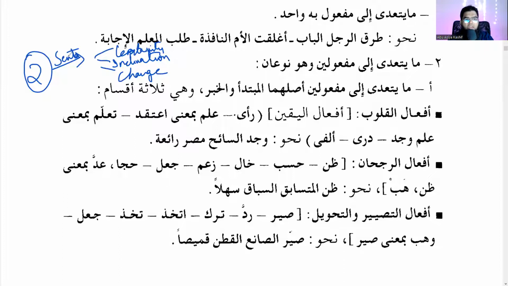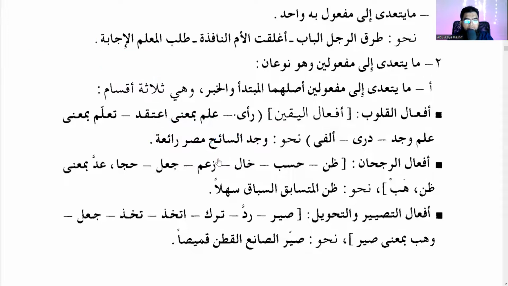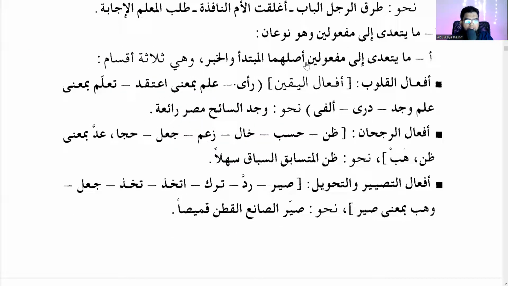So these were asluhuma mubtada khabar. They were asliya, because if you delete this, wajada sa'ihu, if you delete this, misru ra'iyatan. Misr is good. So it's a complete sentence. I mean, you can make a sentence with these two words. So this is mubtada and this is khabar, right? So that's why it says asluhuma al mubtada'u wal khabar.